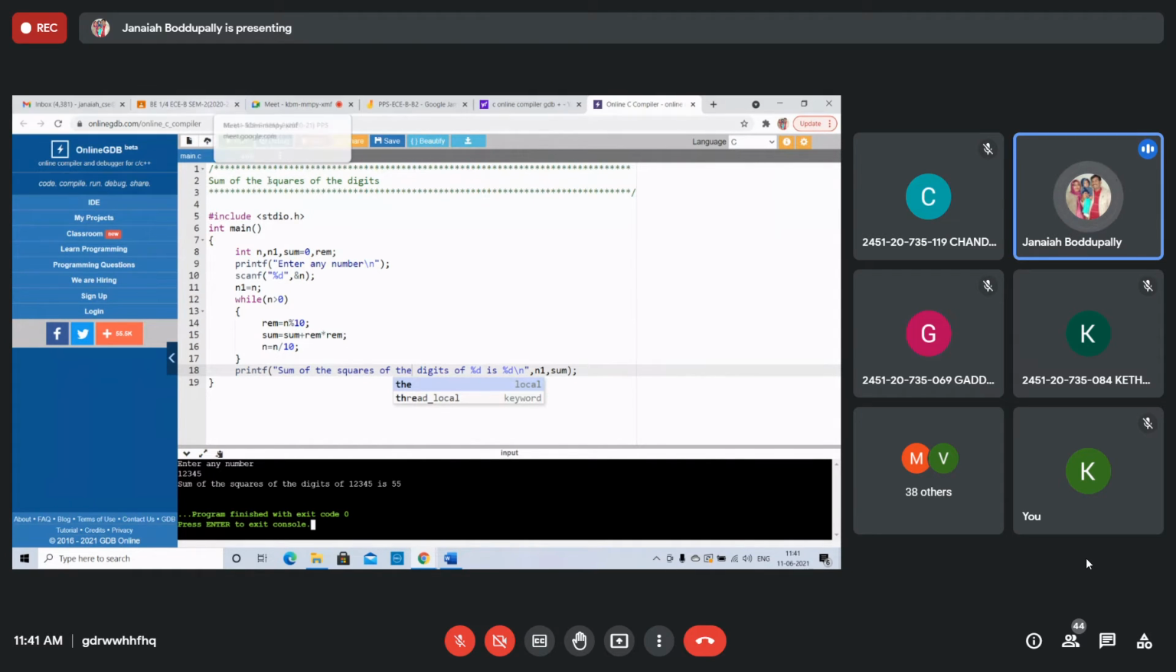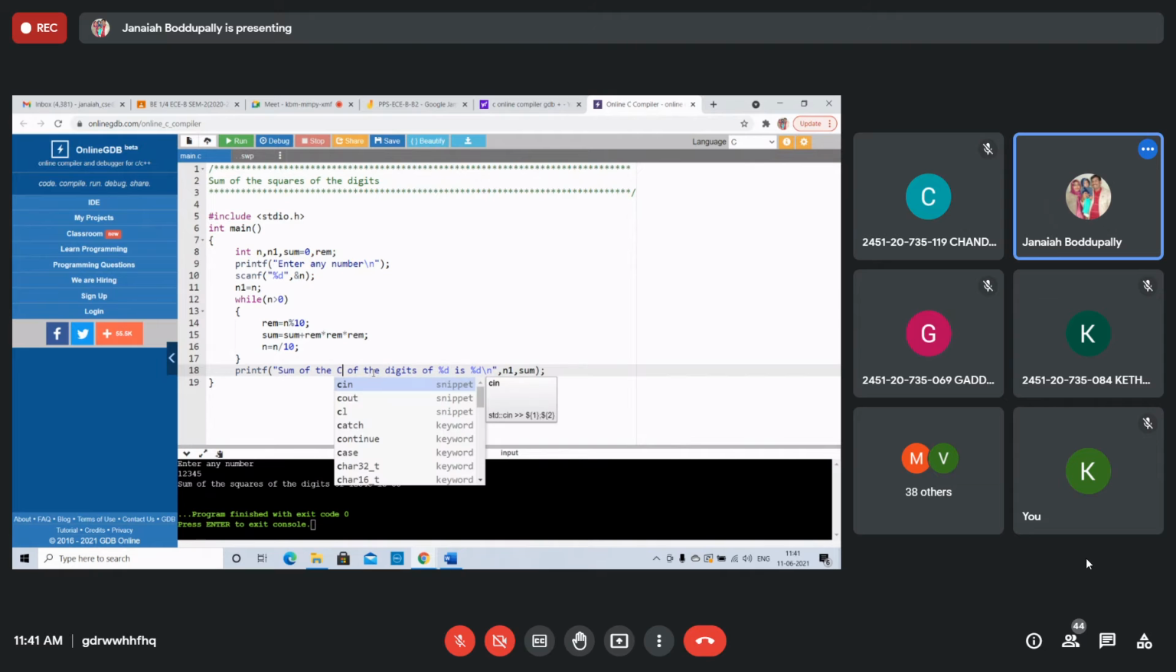Sum of the cubes of the digits: again you write the remainder, once again multiply the remainder twice. Sum of the cubes of the digits. Instead of writing squares, write the cubes. Right?